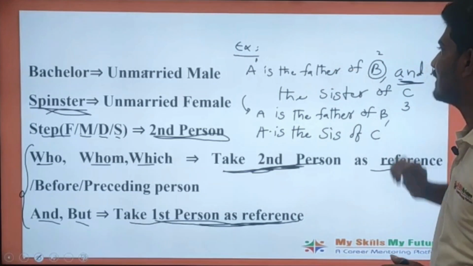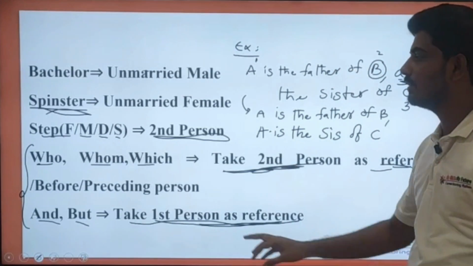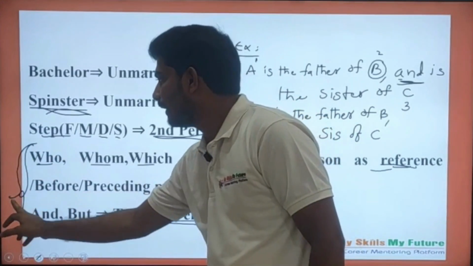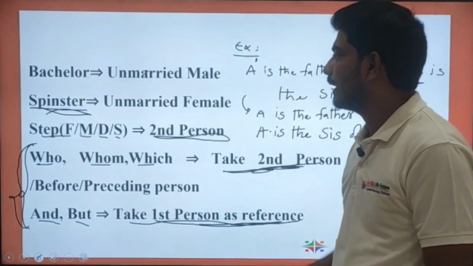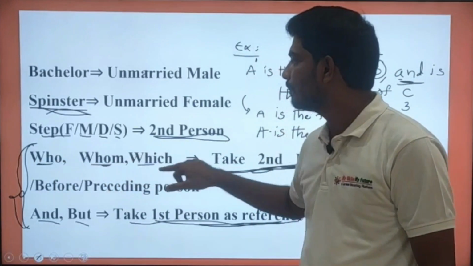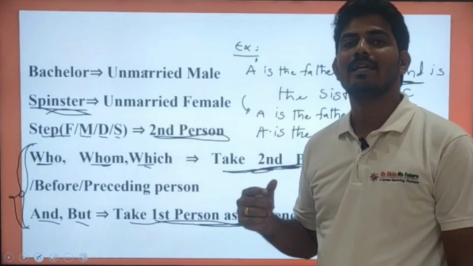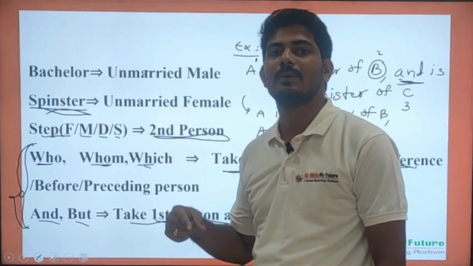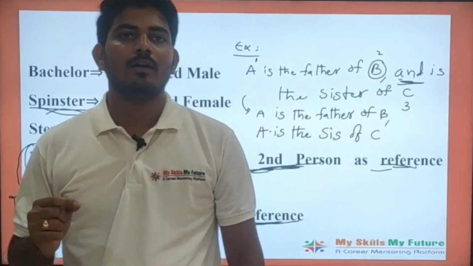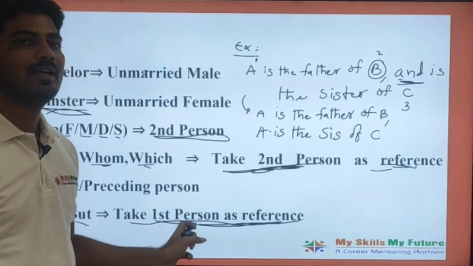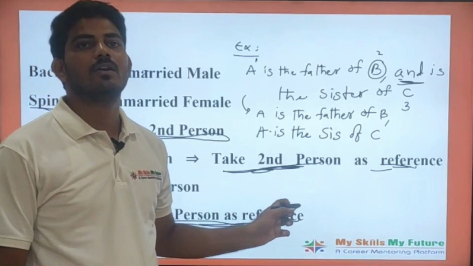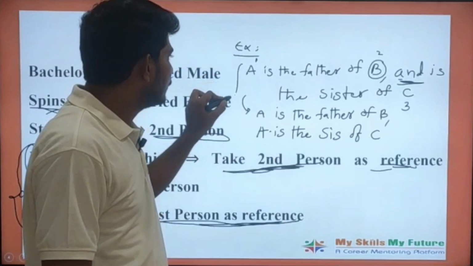Try to understand this. If we understand these two points, it will be easy to solve blood relation problems. I'm repeating again: if who, whom, which is present, take the second person, the preceding person, the person before, as the reference. If 'and' or 'but' is present, take the first person as the reference. I have also written how to split the statement.